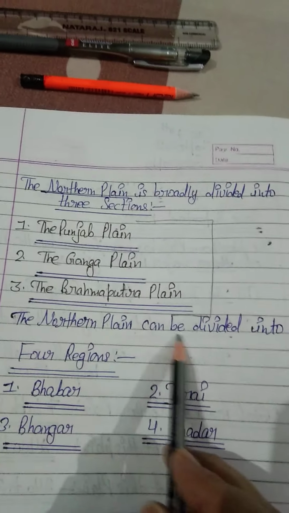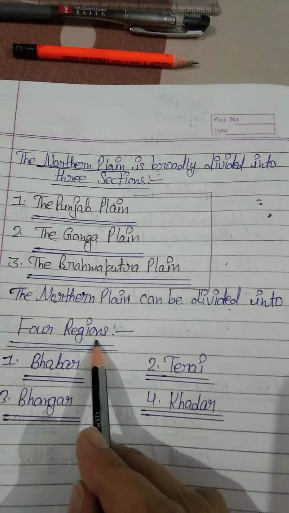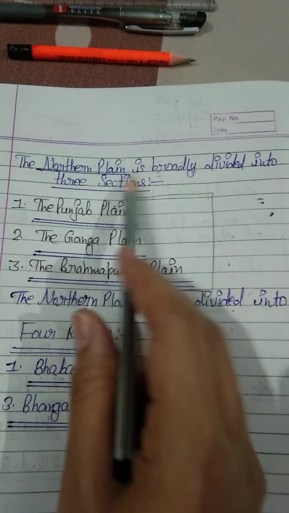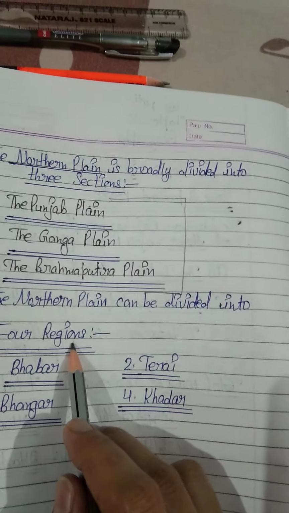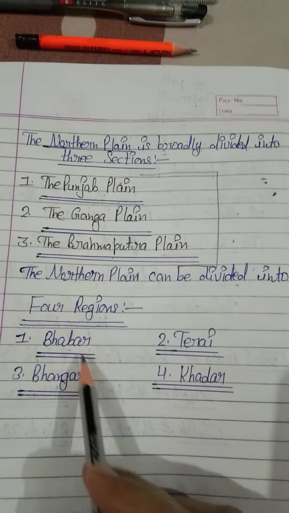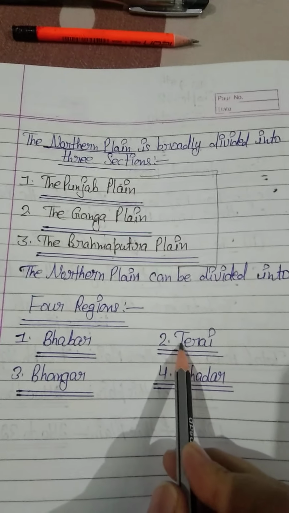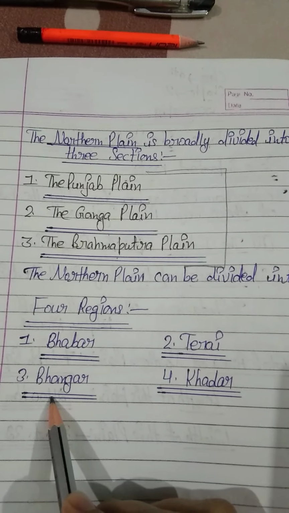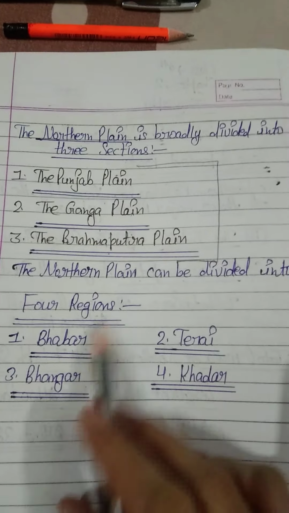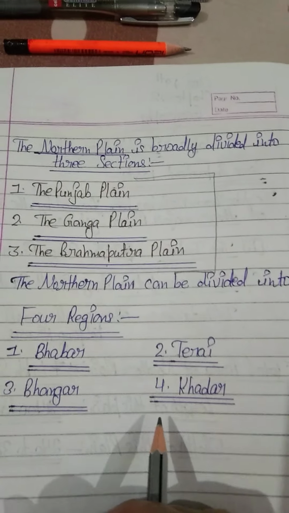The northern plain can be divided into 4 regions. And now we are further dividing this northern plain. So what are the parts? See. Number 1, Bhabar. Number 2, Tarai. Number 3, Bhangar, and number 4, Khadar. So all these are the parts.